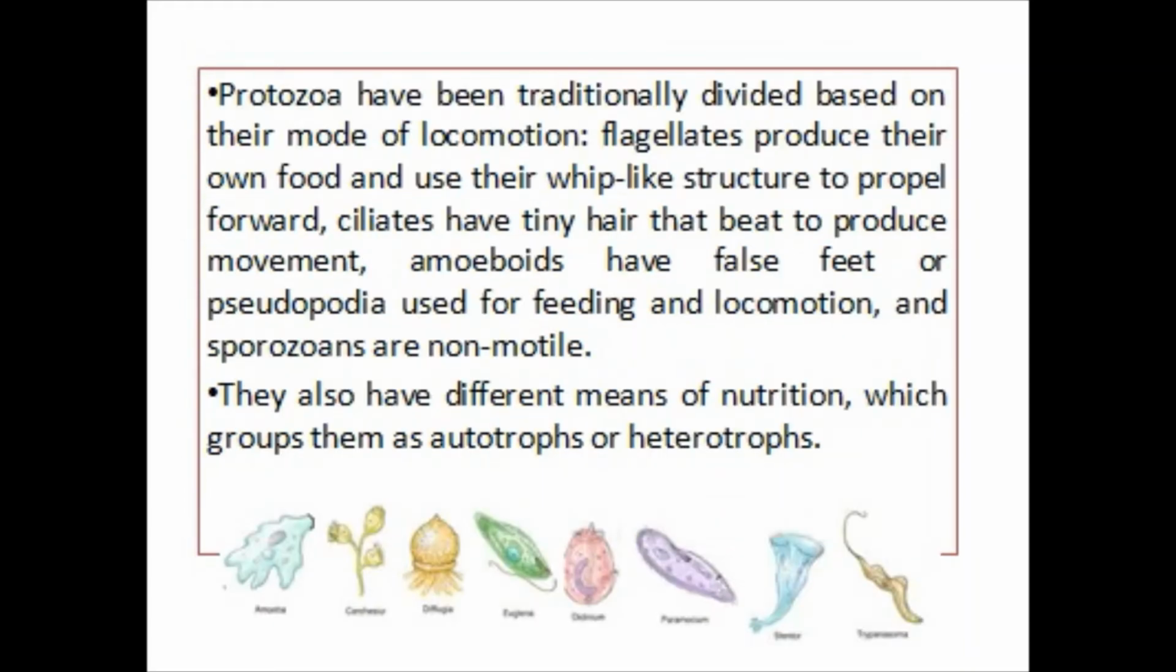Protozoa have been traditionally divided based on their mode of locomotion. Flagellates produce their own food and use their whip-like structures to propel forward. Ciliates have tiny hairs that beat to produce movement. Amoeboids have false feet or pseudopodia used for feeding and locomotion, and sporozoans are non-motile. They also have different means of nutrition, which groups them as autotrophs or heterotrophs. These are a few protozoans: amoeba, euglena, paramecium, and trypanosoma.